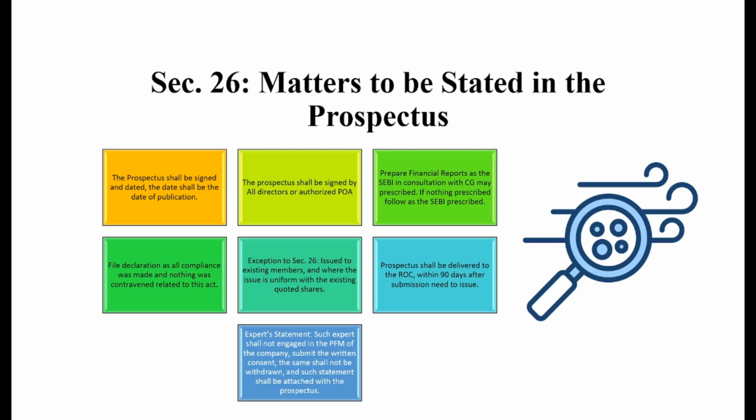Further, the prospectus shall be submitted to the office of the Registrar of Companies before issuing the same to the public, and the same shall be issued to the public within a period of 90 days starting from the day when it was delivered to the office of the ROC. It means you need to submit your draft prospectus to the office of the ROC, and after submission you are provided a time period of 90 days, within which you need to issue such prospectus to the public at large.